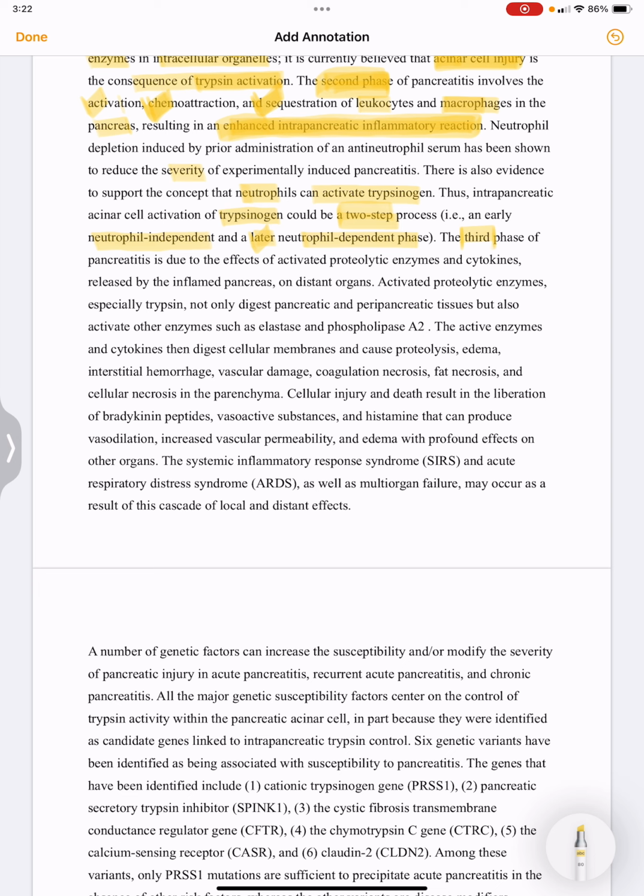And then we have the third phase of pancreatitis. This third phase is due to the effects of activated proteolytic enzymes and cytokines released by the inflamed pancreas and distant organs. All the enzymes are activated and cytokines are released by the inflamed pancreas. They act on the distant organs. So first phase is enzyme activation, second phase is inflammatory reaction, the neutrophil phase, and then the effects of these proteolytic enzymes and cytokines on the distant organs.